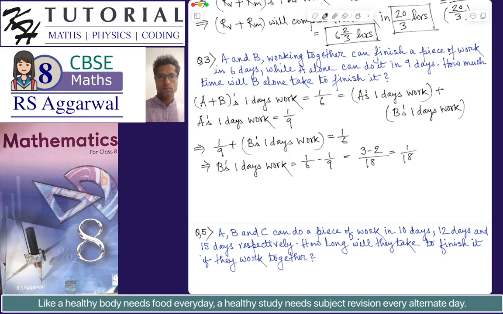So if B's 1 day's work is 1 by 18, using the second general rule, we can say that B will complete the work in 18 days. The second general rule says that if the work done in 1 day is 1 by n, then the total work will be completed in n days. So the answer is that B alone will complete the work in 18 days.